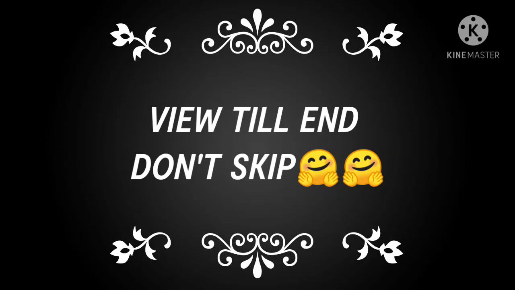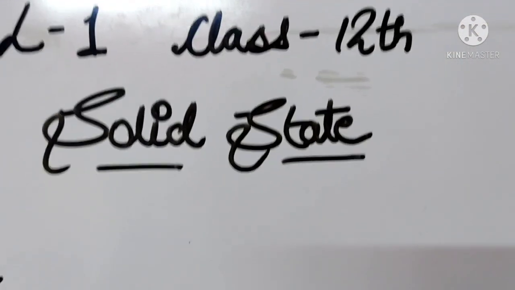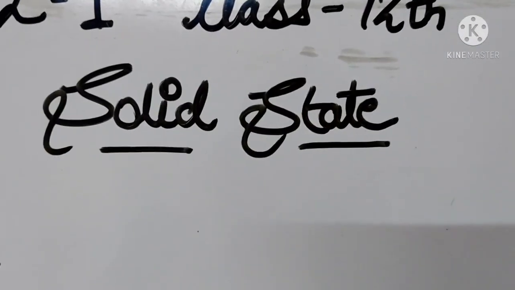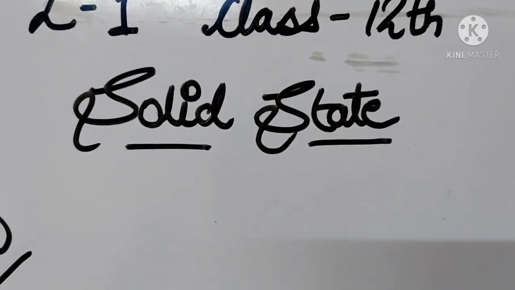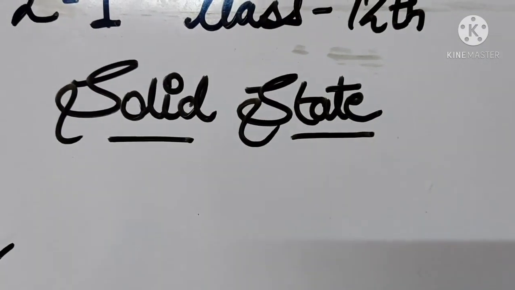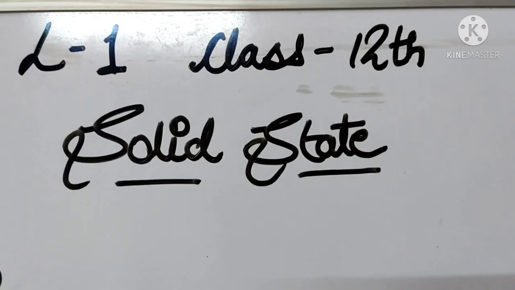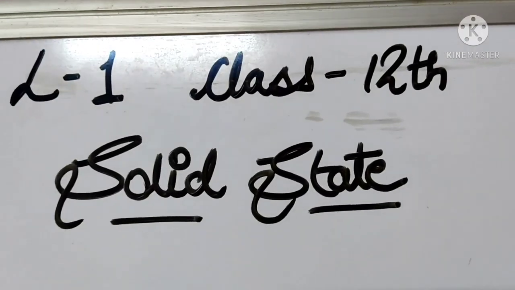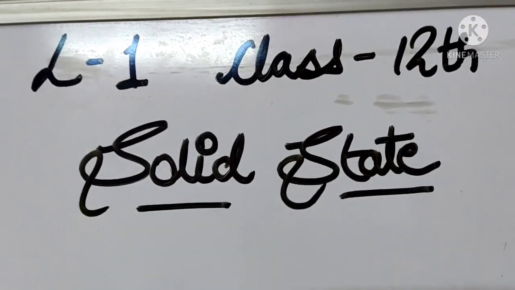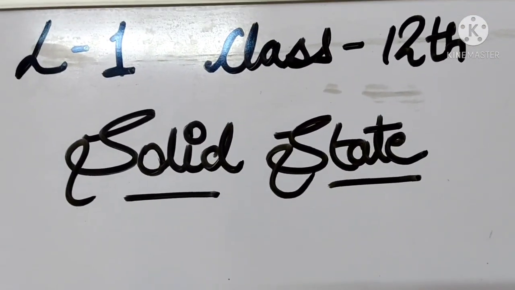So now we start our topic. Our topic is solid state, Class 12th, first chapter. In the last video we completed isotropic and anisotropic. During that, a question recalled to our mind: crystalline solids are in order, but they are anisotropic. Why?